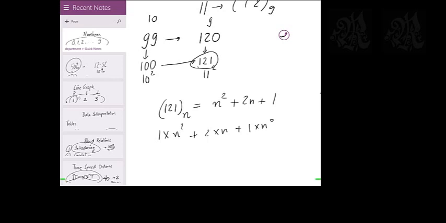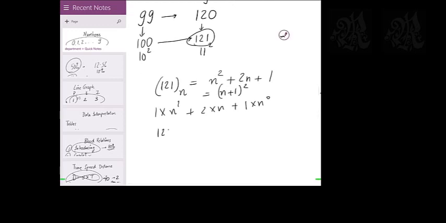What is n square plus 2n plus 1? N plus 1 square. Which means 121 in any base, take base 9, is actually a square of the next number, because it is n plus 1 square. Simply put, 121 in base 9 is as good as 100 in base 10. We just got that earlier.